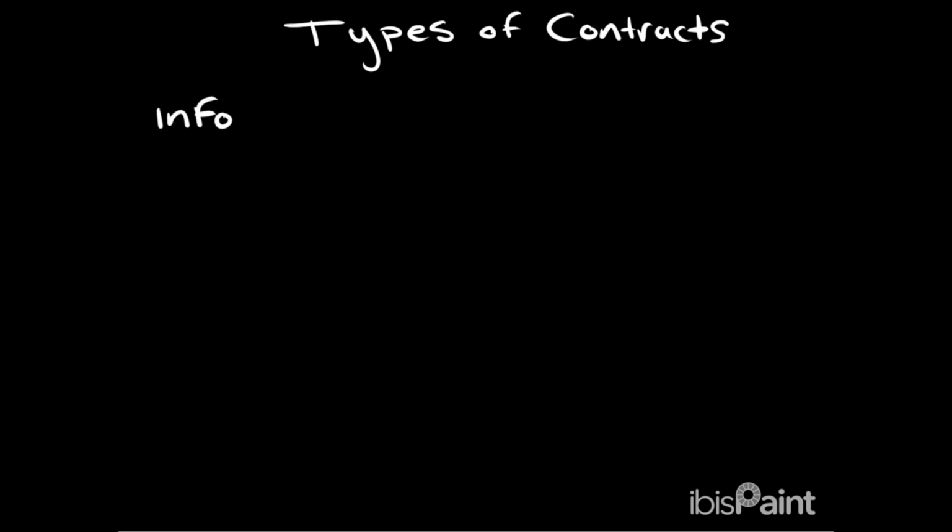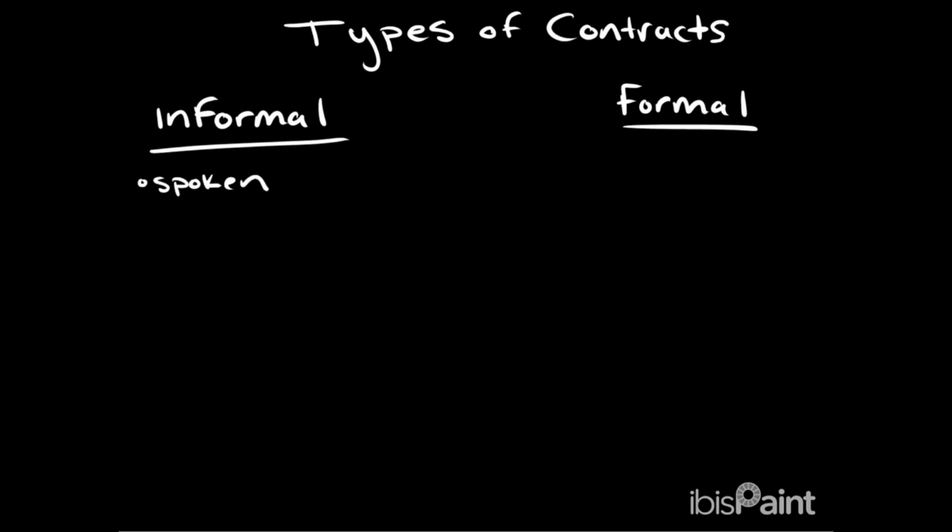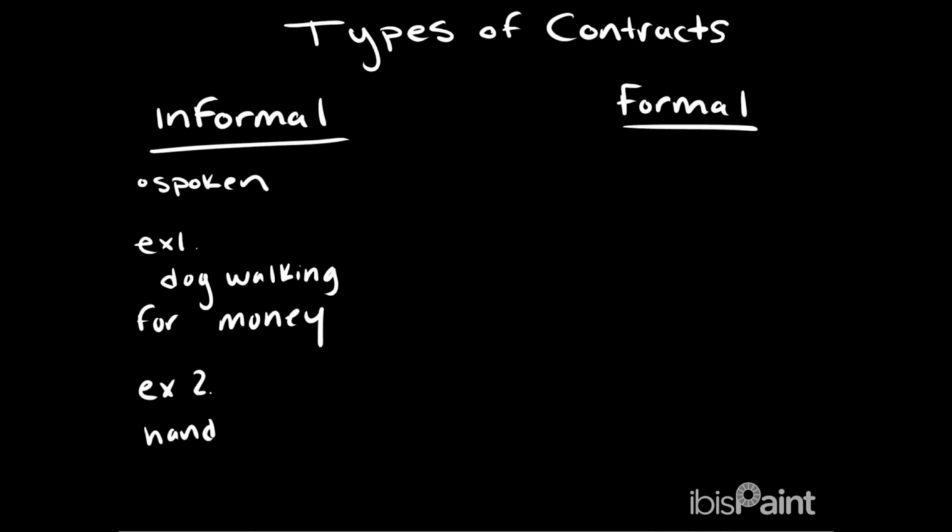The last 2 types of contracts I'll be speaking about today are informal and formal contracts. An informal contract is more of a day-to-day type of contract. It can be spoken, and that's typically the way that it's delivered. Let's say you and your neighbor were speaking about you walking his dog every day for $5, and you both agree. This is a type of informal contract. Another type of informal contract would be you shaking hands with a friend for a bet or for a deal that you guys have made. This is an informal contract.